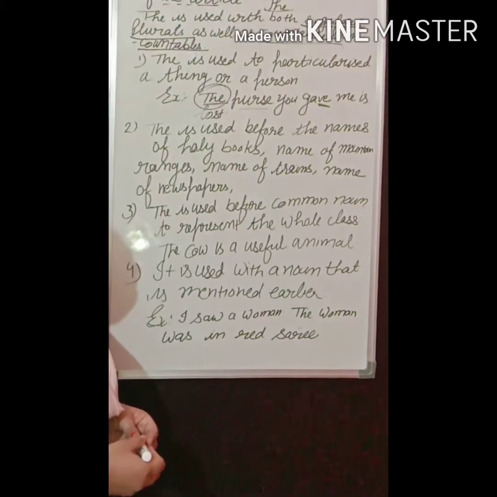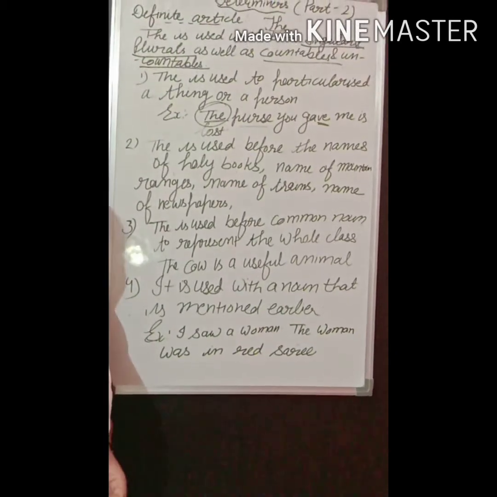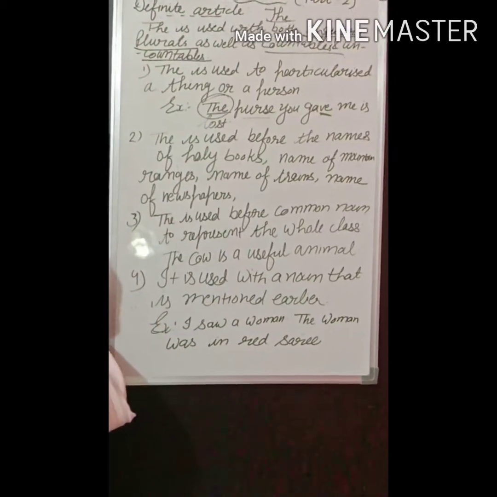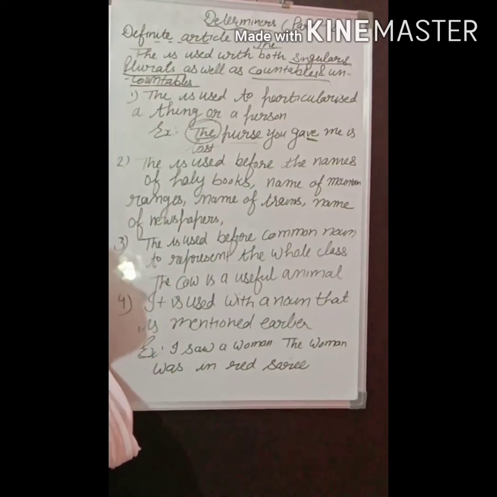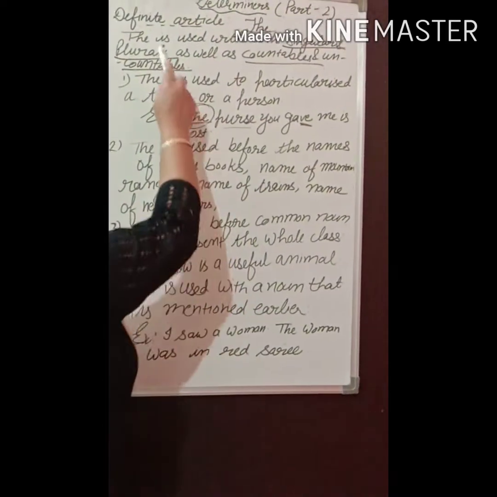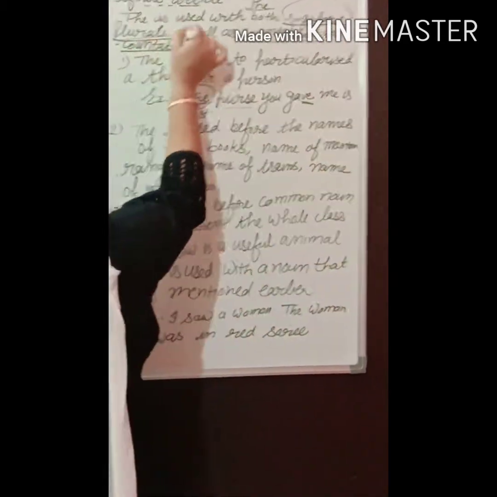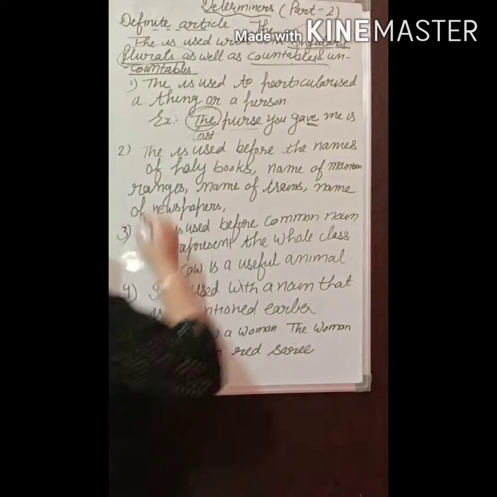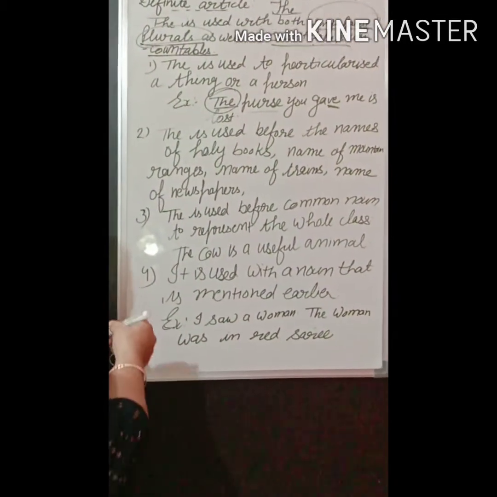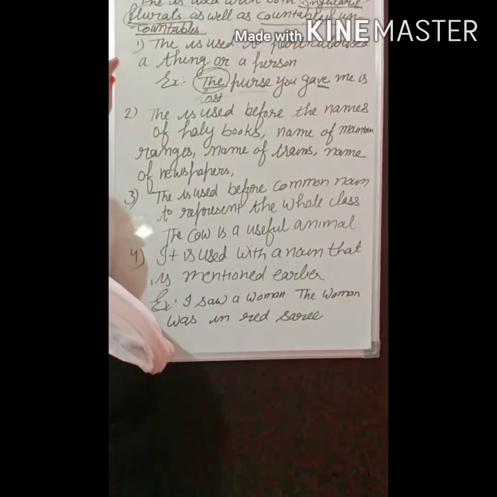It's called a definite article because it is used to define or particularize a thing or a person. The is used with both singular and plural, as well as countable and uncountable nouns. So, let's do the uses.